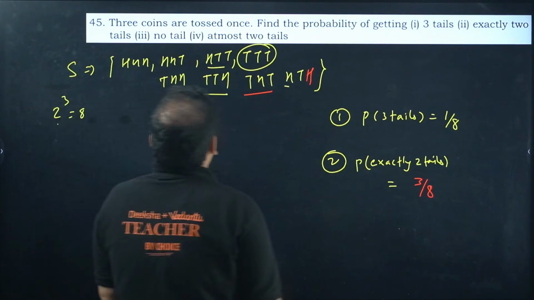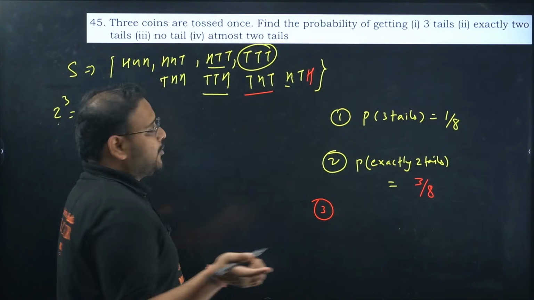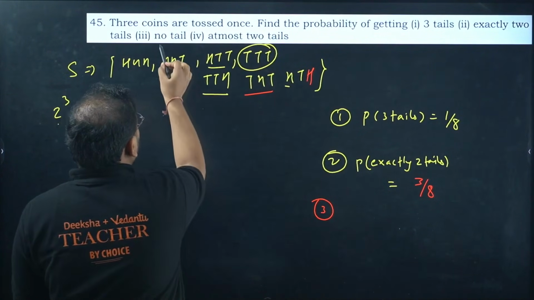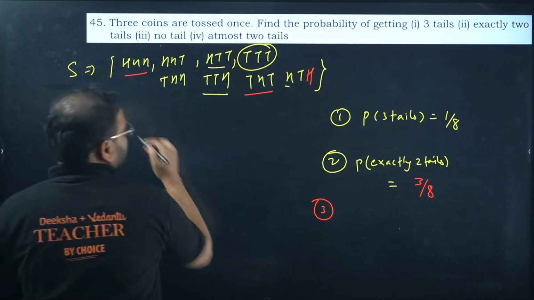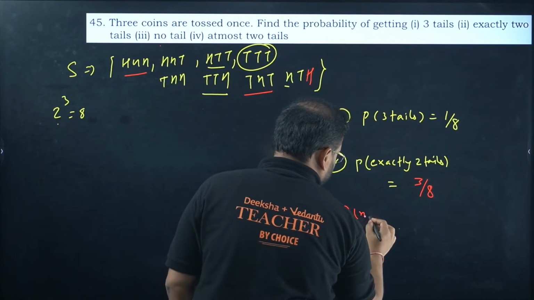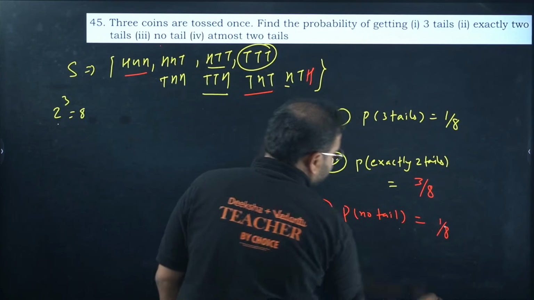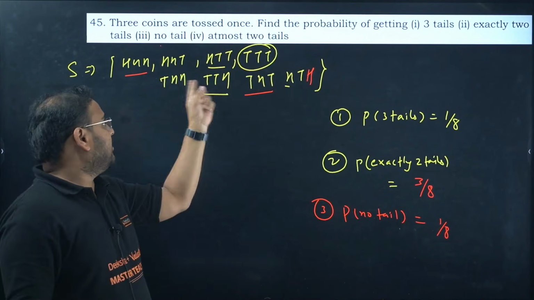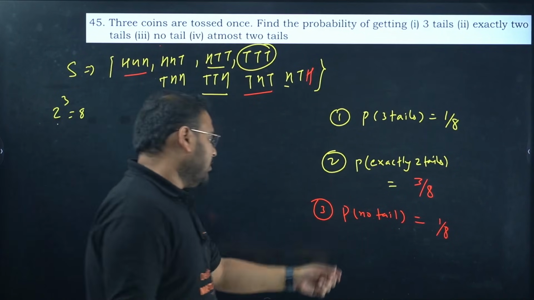Next, the last ones. Okay, now third one. Third one is no tail. No tail means we have to get all the heads. Basically you have to take only one case. No tail means all the heads, so 1 by 8, because any other case will have a tail. 1 tail, 2 tails, 3 tails, 1 tail, 2 tails, 2 tails, 1 tail. I want no tail. It means 1 by 8.